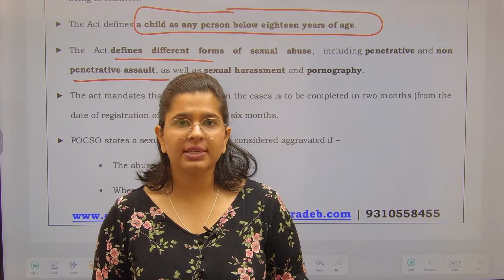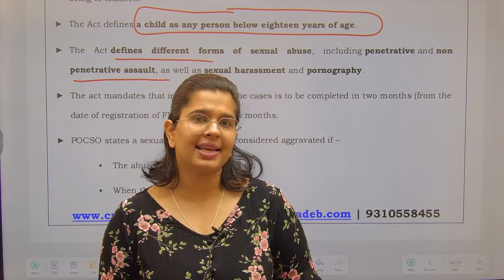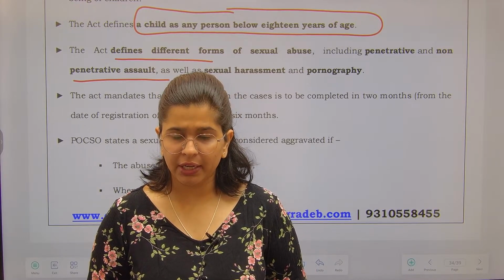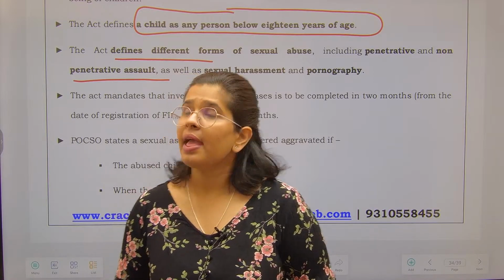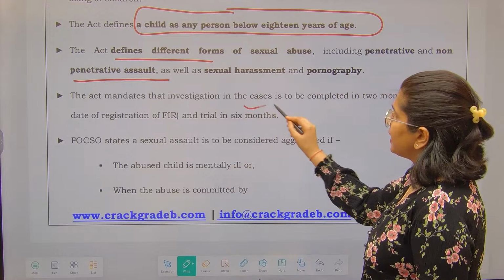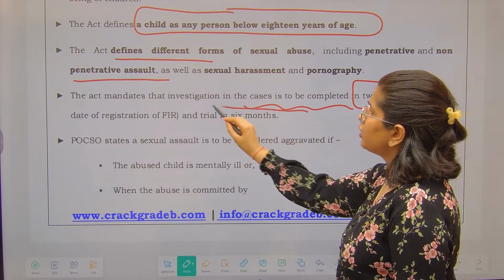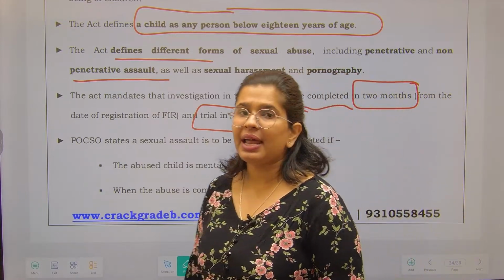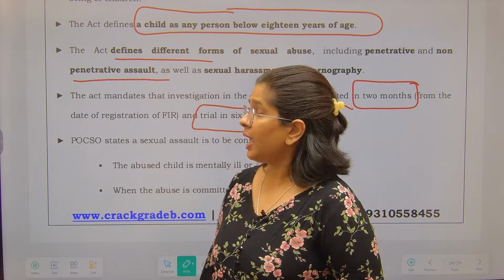The police officers involved in the investigation with the child have been told to adopt a particular way of investigation. The act mandates that the investigation be completed within 2 months and the trial should happen within 6 months. There is a time limit that has been imposed.